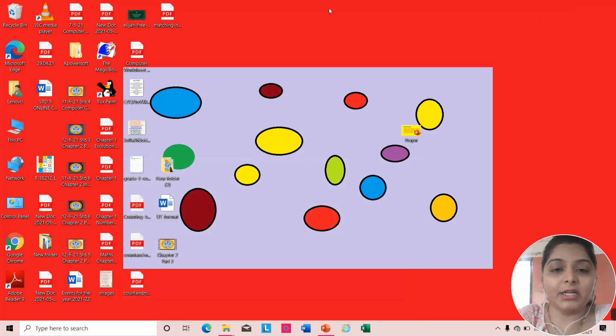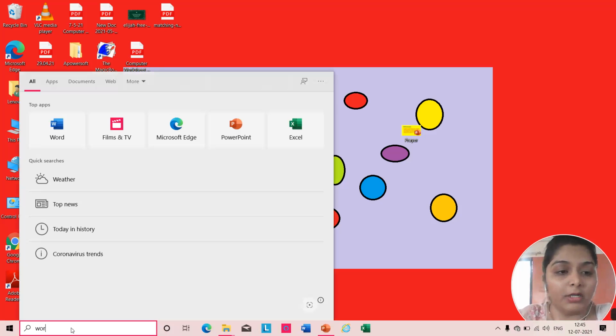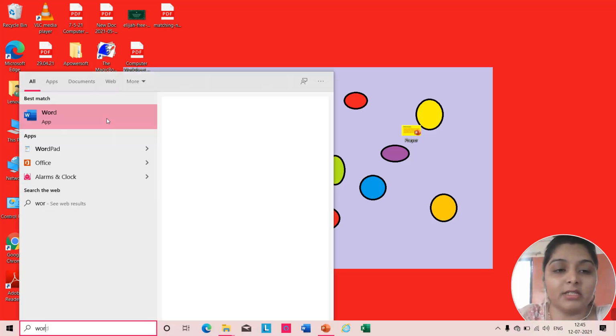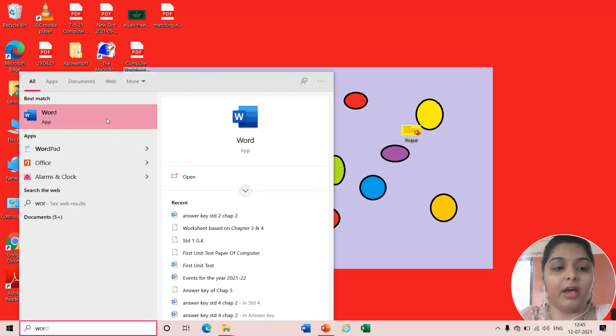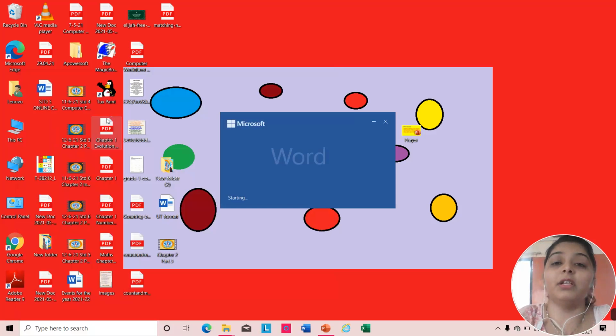As you can see, dear kids, this is your desktop, the first screen. Now on the desktop at the bottom you have the taskbar. Can you see my cursor? Just follow my cursor. It is written here, type here to search. So you will click on it, then type Word. That is the Microsoft application we are looking for. We will double click on it to open it.